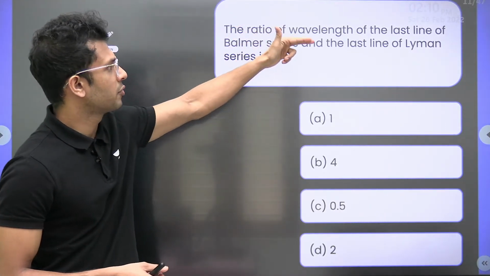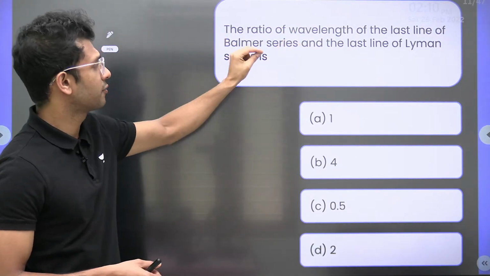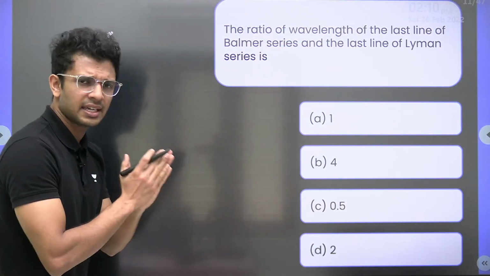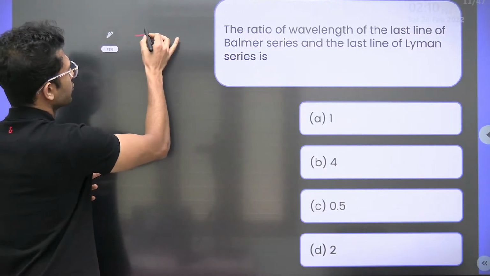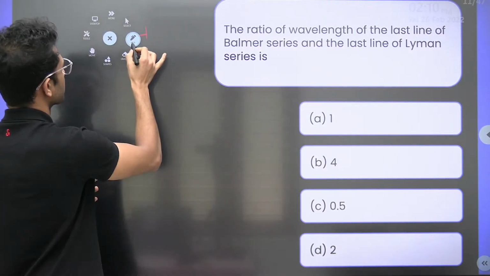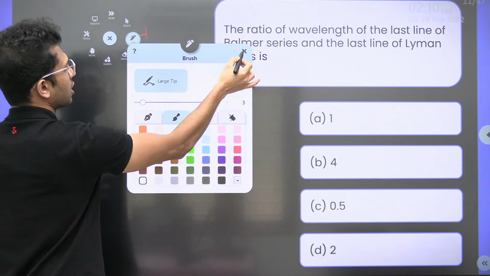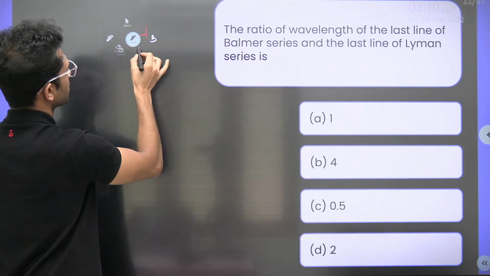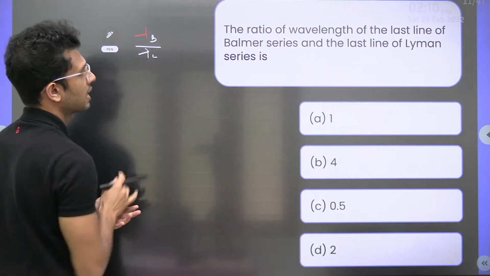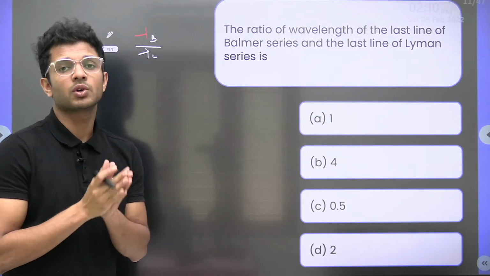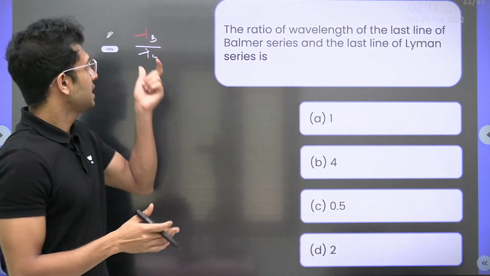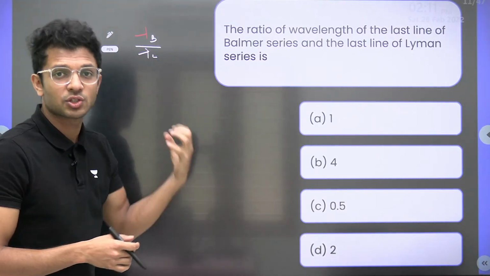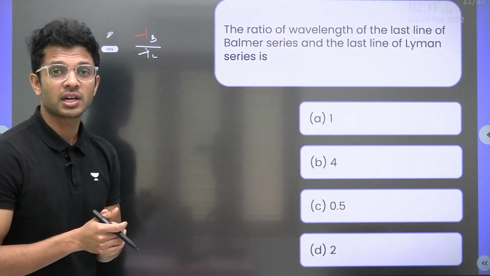The ratio of the wavelength of the last line of Balmer to the last line of Lyman series. In this question, what do we need to find out? We need to find out the ratio of the wavelength of Balmer series to the wavelength of Lyman series. So let us write down the formula for the wavelength of Balmer series and Lyman series, solve it, and then we can find out the ratio.